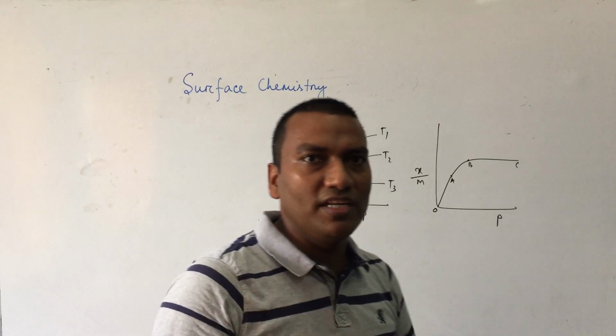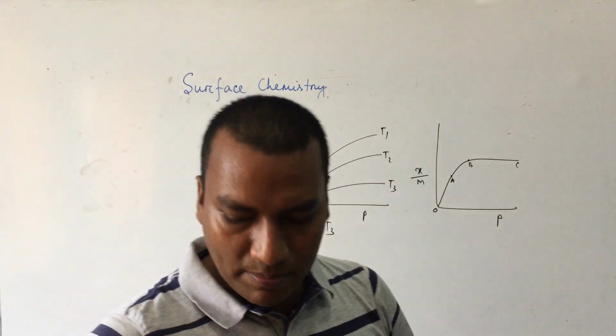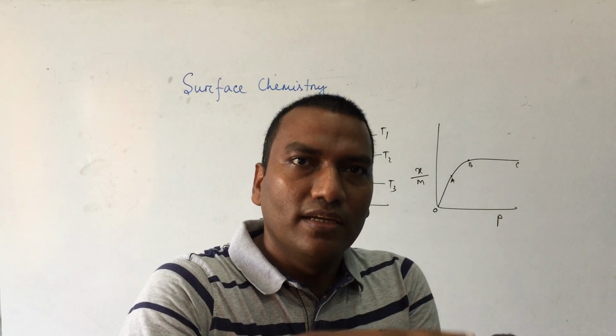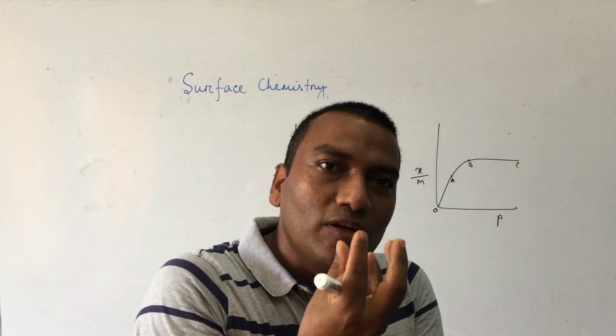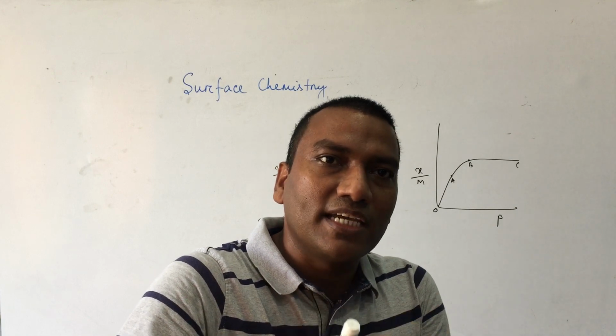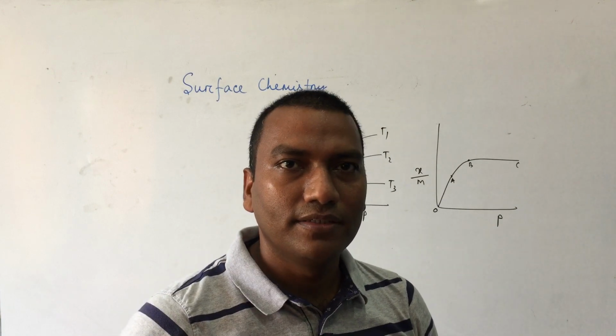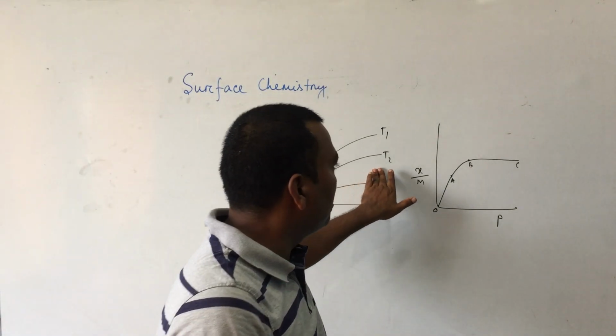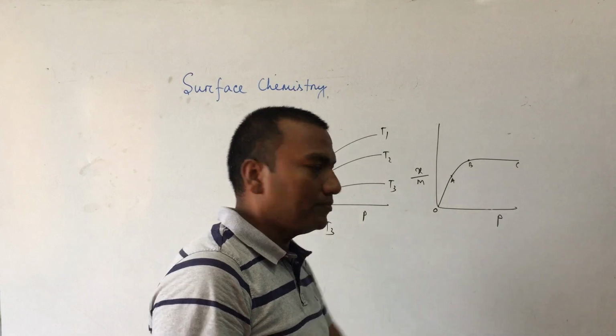Because when temperature increases, the intermolecular force of attraction of the accumulated gas decreases, so the gas molecules easily escape from the surface. Understood? So this is for different temperatures, and this is for one temperature.